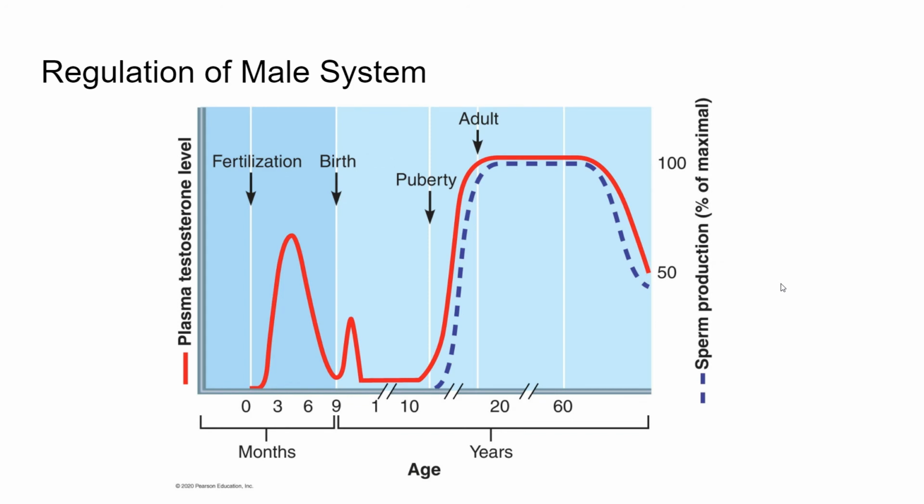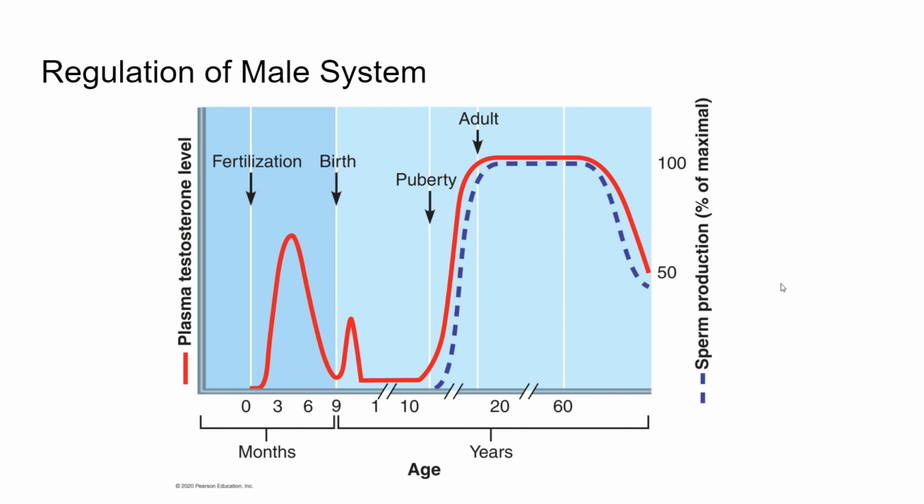Looking a little bit at the hormone structure for males, the production of gametes and sex hormones is regulated ultimately by the hypothalamus, then by the pituitary gland, and then by the testes, in that order. We talked about this in a previous video. The hypothalamus releases a chemical called GnRH, gonadotropin releasing hormone, which binds to the pituitary gland and causes it to release two hormones, follicle stimulating hormone and luteinizing hormone.